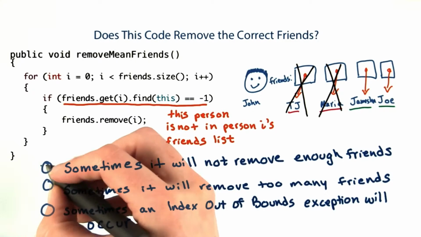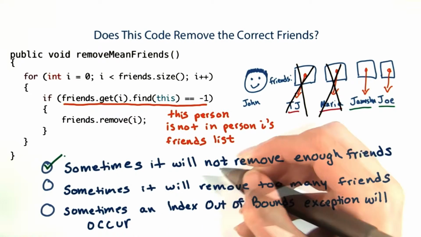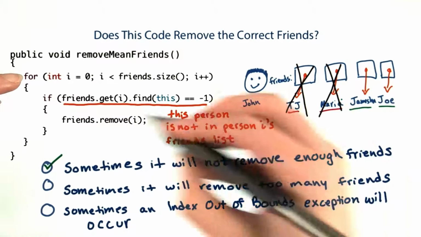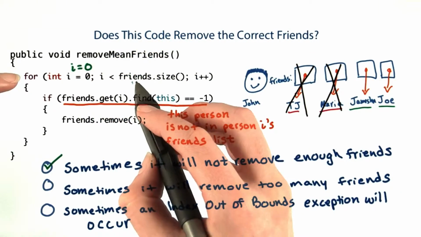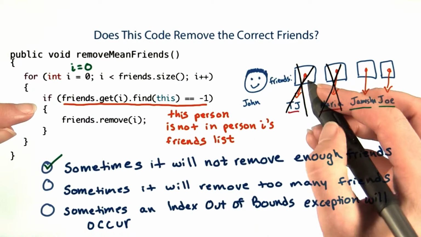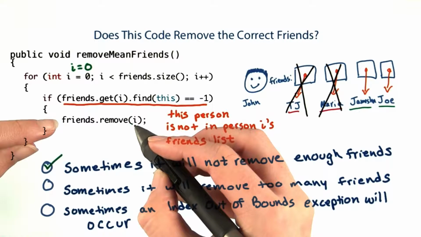The answer is, sometimes it will not remove enough friends. Let's trace through an example and talk about why. For this John example, in the for loop, we start with i is 0. i is less than the number of friends. The friend at position 0 doesn't like John, so we remove that friend.